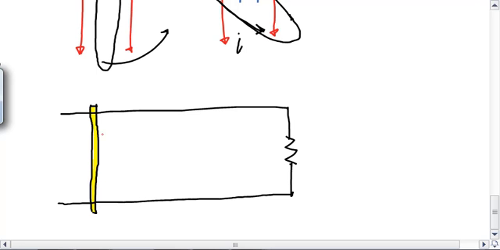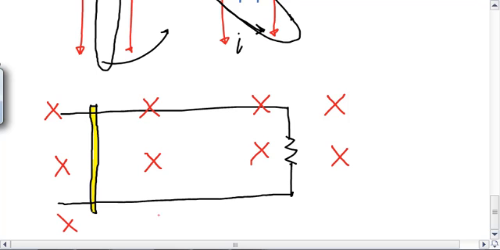So if I take an external magnetic field, so maybe a magnetic field created by a bar magnet or some other source, but not these wires. So that's what external means. It's created by something that's not in the picture. So these are my external magnetic field lines. They're directed into the page because I love into the page X's. They're easier to draw than dots.